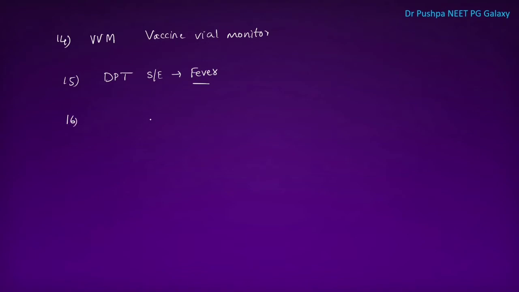Next one is, how many ice packs are present in a vaccine carrier? In vaccine carrier there are 4 ice packs, whereas in day carrier there are 2 ice packs, and we will use dial thermometer to monitor the temperature.